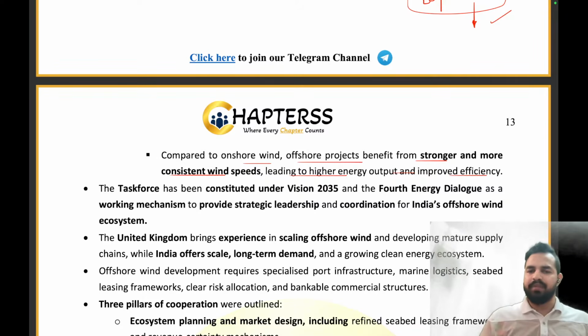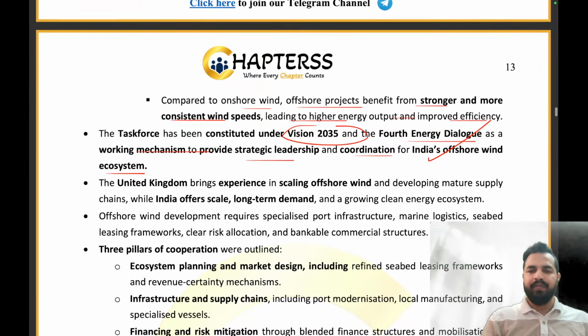That's why we created a task force. The task force has been constituted with the vision of 2035 and the fourth energy dialogue as a working mechanism to provide strategic leadership and coordination for India's offshore wind ecosystem. So for India's offshore wind ecosystem we are having that strategic leadership and coordination, and that's why we have come up with this task force under the vision 2035.